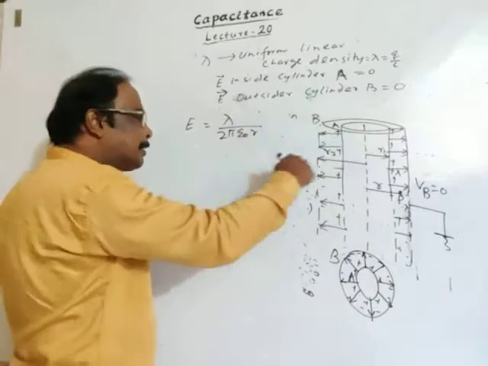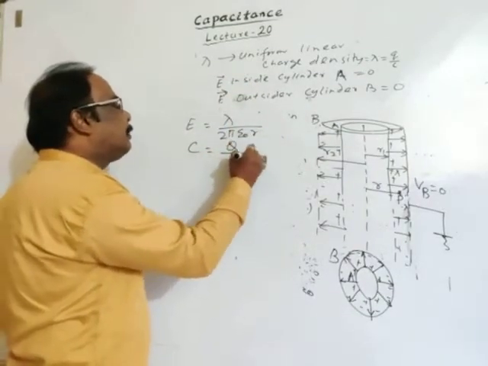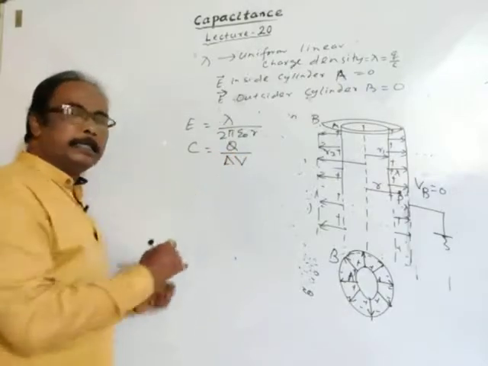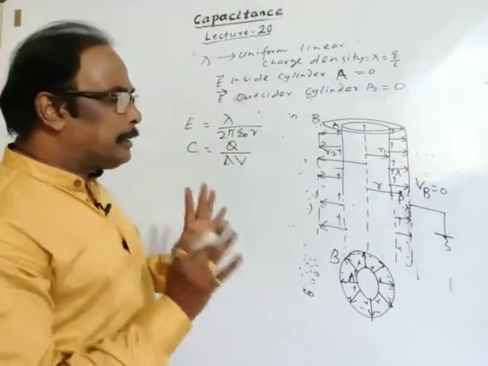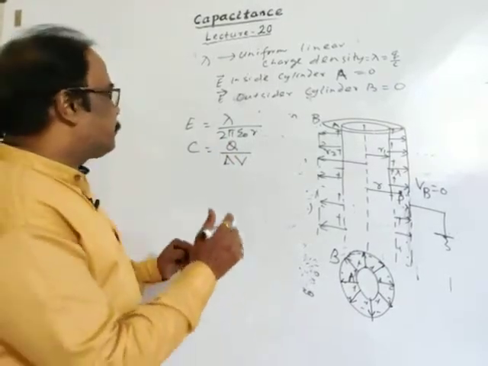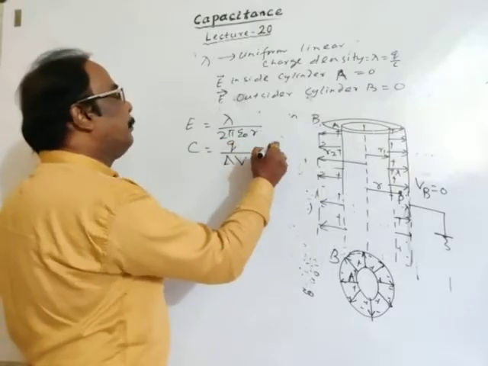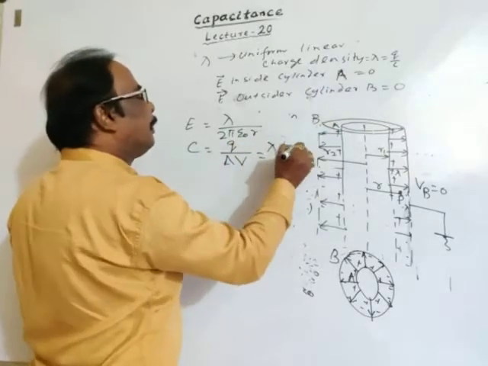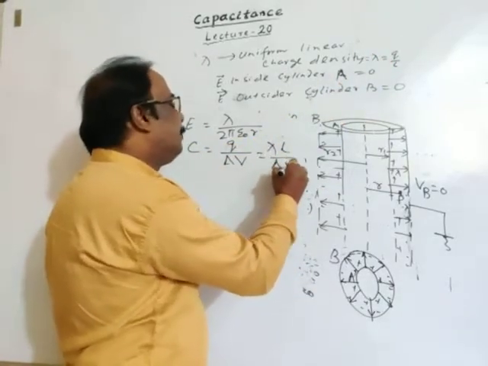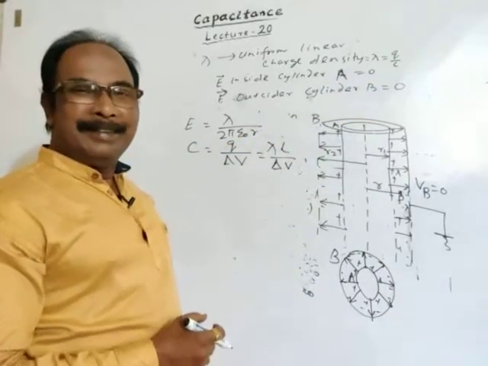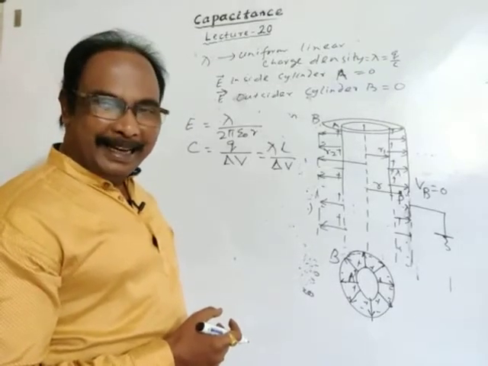Then what is the capacitance of the system? Capacitance of the system is the charge required per unit rise in potential, which we have already discussed. So here Q is equal to lambda into L, divided by the potential difference or unit rise in potential. Is it clear?